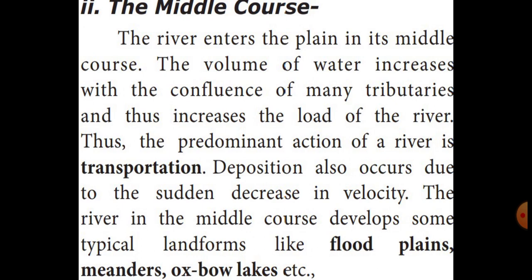Because of that, the transportation action will happen. Then sometimes suddenly it reduces the velocity. When it decreases the velocity, the deposition will happen. Because of that, it forms some shapes, for example, floodplains, meanders, oxbow lake. These shapes also form during this middle course.